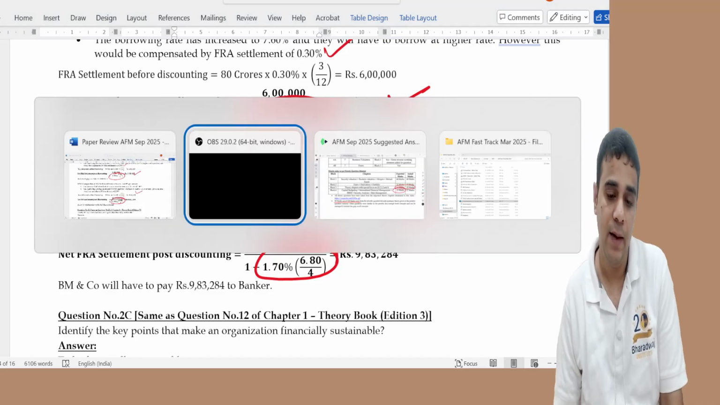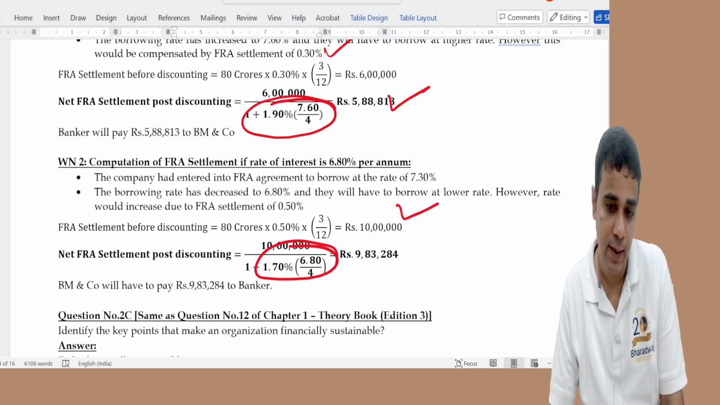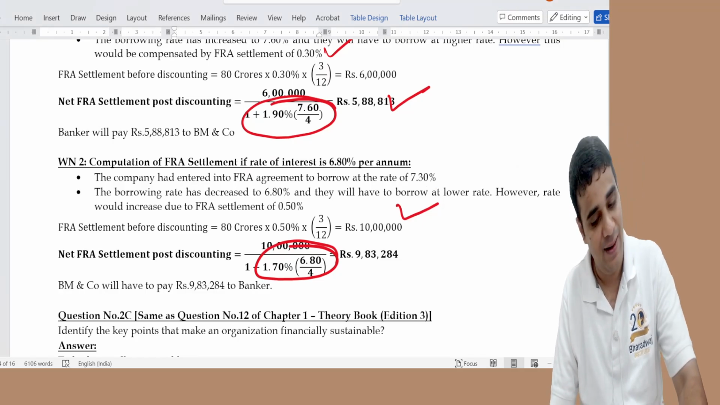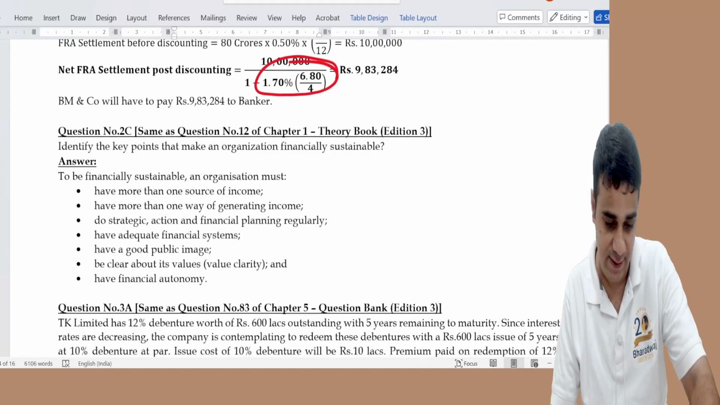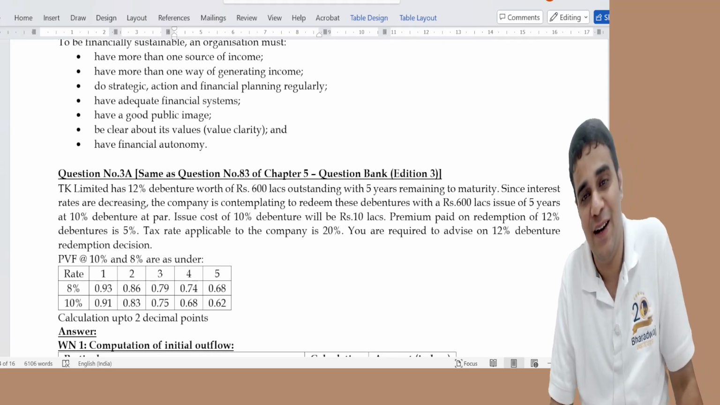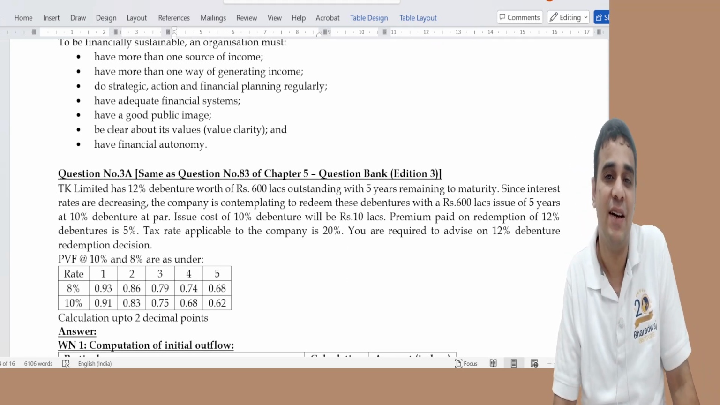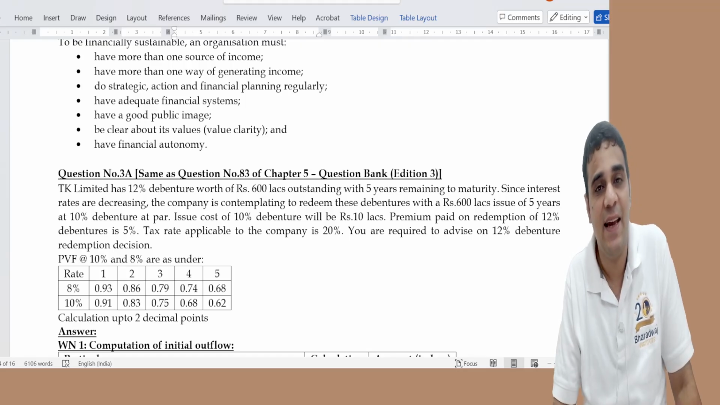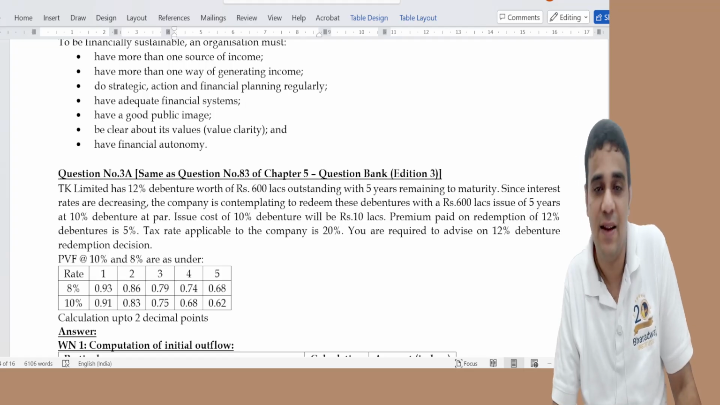2C came from chapter 1, again a theory question which you should have been happy to see because it was part of the summary material and part of the important priority list. 3A was on bond refunding. On the day of the exam, I received messages from some 15-20 students saying that discount rate was not given in the question. No friend, the discount rate is given in the question.